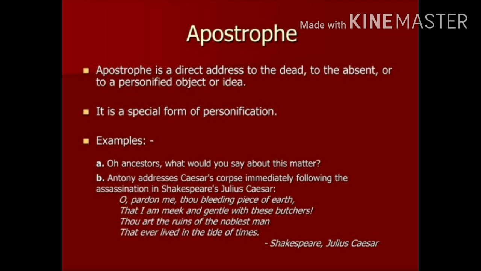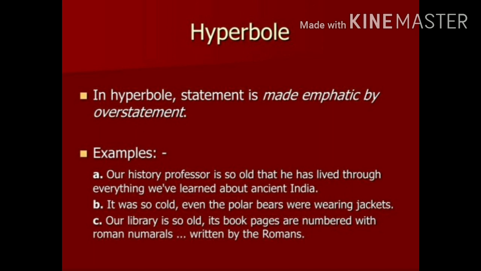For example, O ancestors, what would you say about this matter? So, ancestors have gone. They are not in the world now. So, in apostrophe, we consider the dead or absent things.